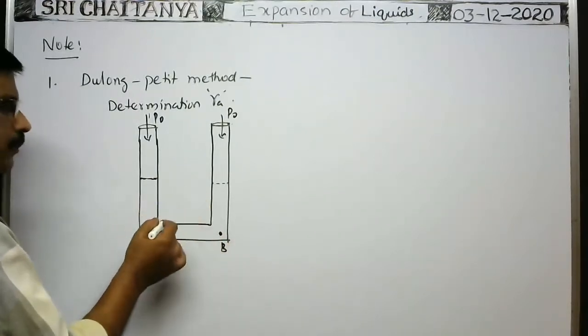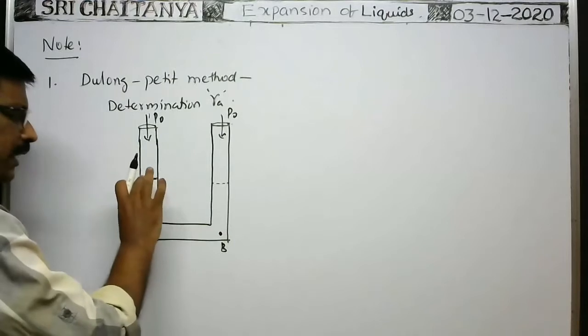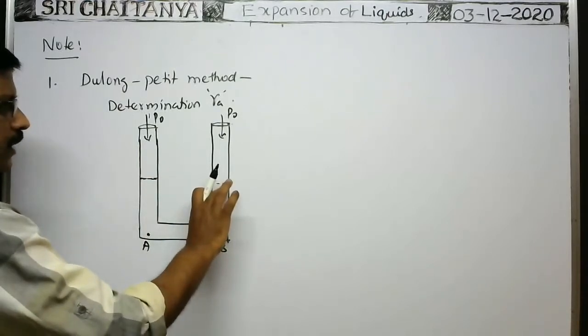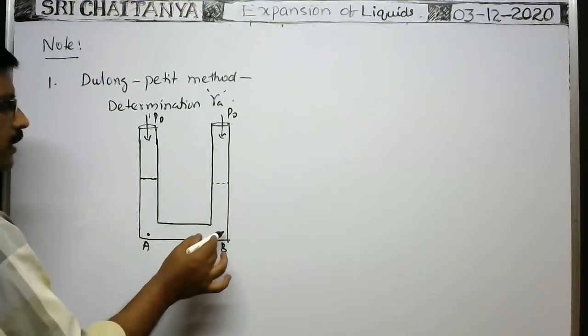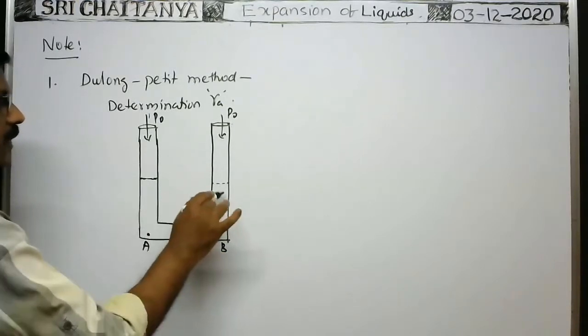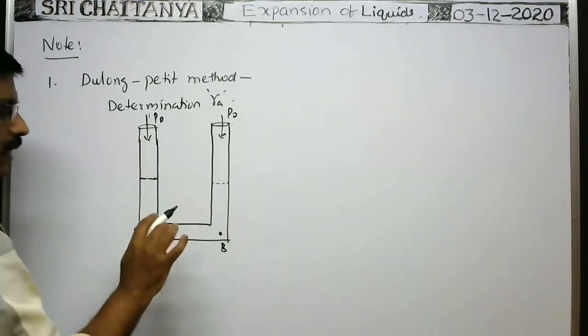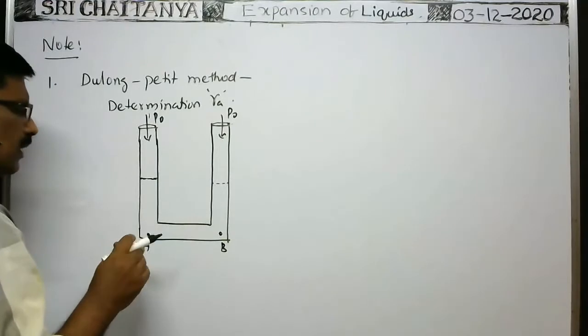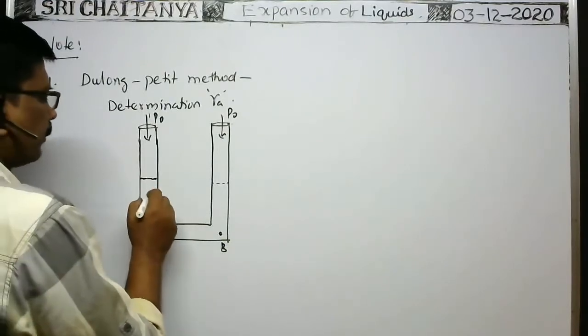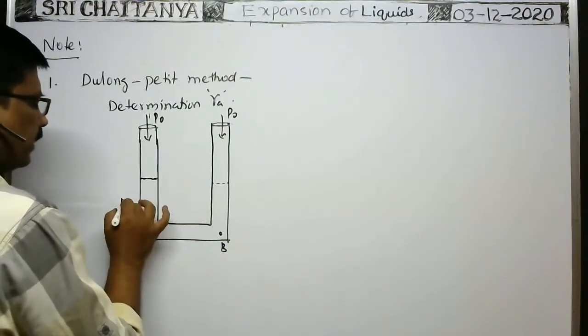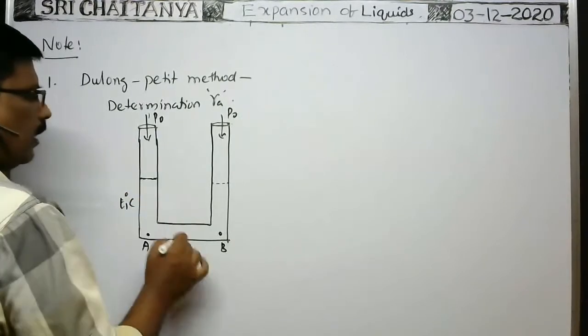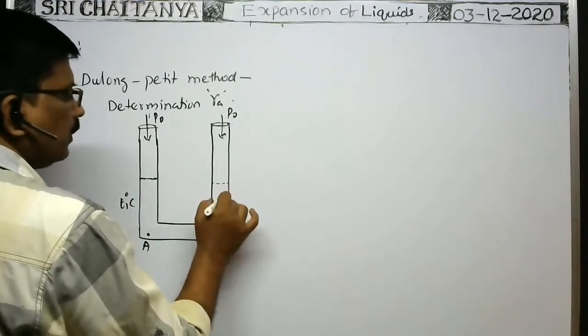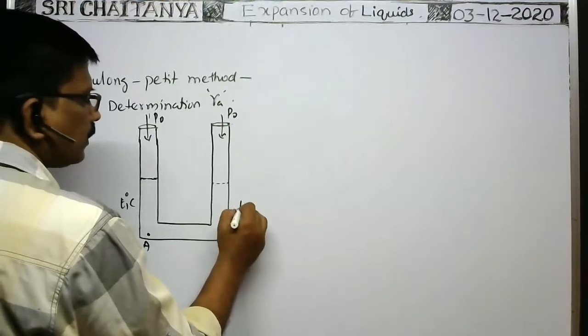Pressure due to the liquid, whenever the liquids are at the same temperature, then the pressure at this point must be the same. That's why the heights of the liquid columns must be the same, as P0 is the same. Now, suppose the temperature of the liquid in one vertical tube is maintained at T1 degrees centigrade, and in the other vertical tube, the liquid is maintained at a temperature T2.